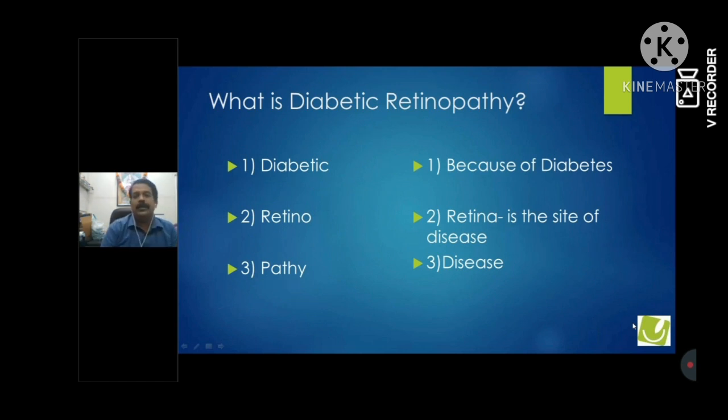So what is diabetic retinopathy? The first slide is: what is diabetic retinopathy? Diabetic retinopathy has three words: one is diabetic, second is retino, and third is pathy. Diabetic, definitely, is because of diabetes. Second is retino, definitely the site of disease is the retina, and pathy is a disease. So in simple words, it is a disease of the retina because of diabetes.